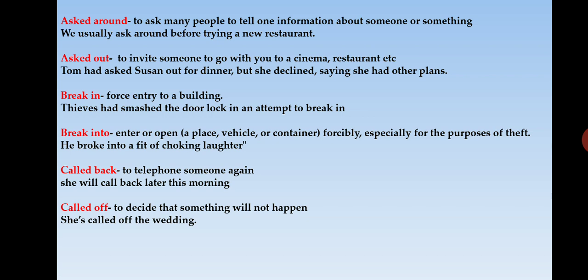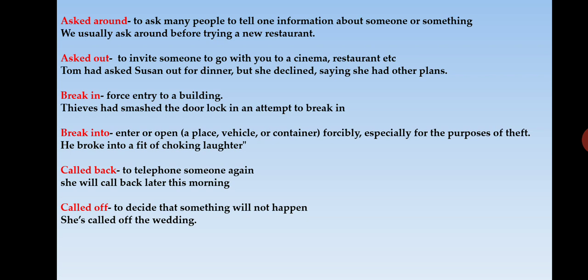Now the next set of phrasal verbs, that is call back, call off. What are the differences? Call back means your friend called you, you were not able to attend the call, so you call back that friend. That is the meaning of call back: to telephone someone again. She will call back later this morning.